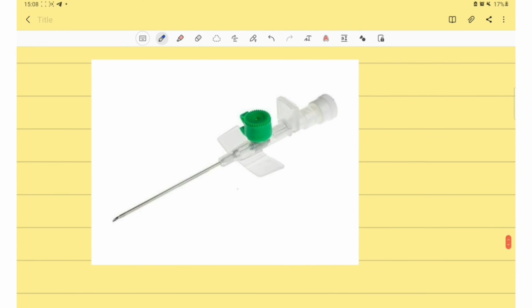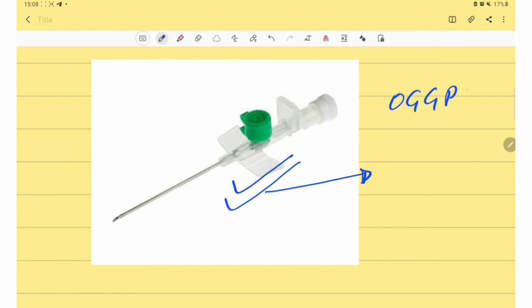And one question they asked about this green needle. So the cannula size for this green needle is, the mnemonic is: our grade gram positive bacilli, orange, gray, green, pink, blue, which is 14, 16, 18, 20, 22. So the green is 18.